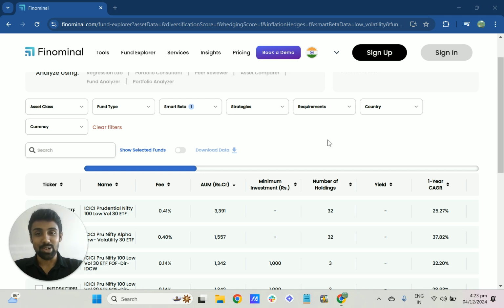Who doesn't like low volatility with high returns, right? I think that's probably what we are all looking for. High return with low risk. But anyhow, in this video, we will look at the low volatility factor, how it has performed in India, what are some important characteristics to look for, and also, there are some interesting funds in India to look out for in the low volatility space.